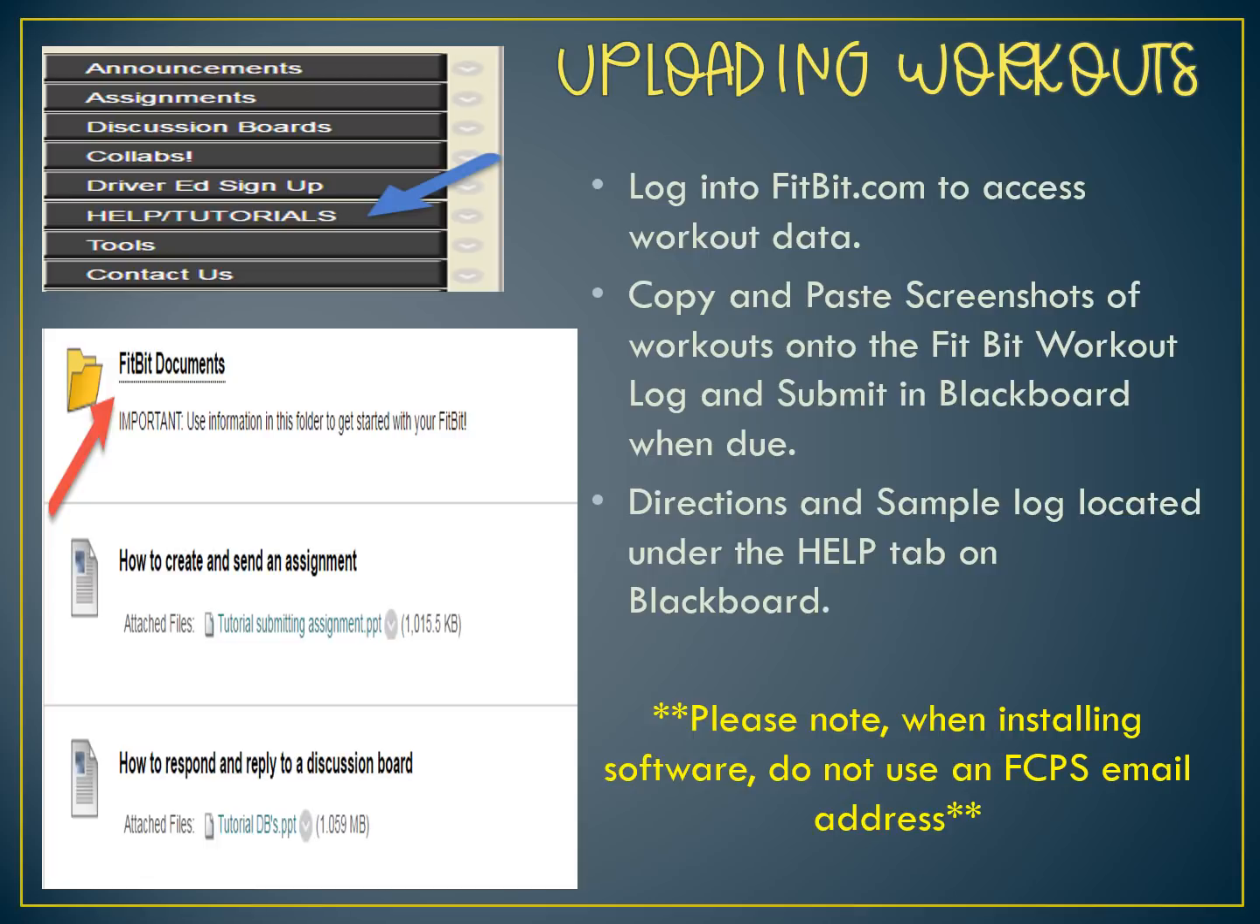Please make sure that when you're installing your software for Fitbit, you do not use your FCPS email address. You need to use another one for that account.